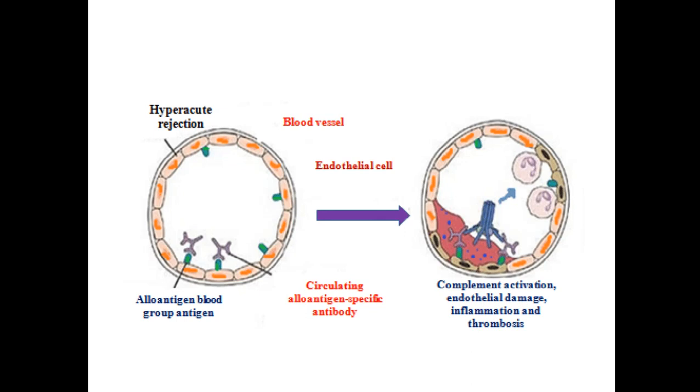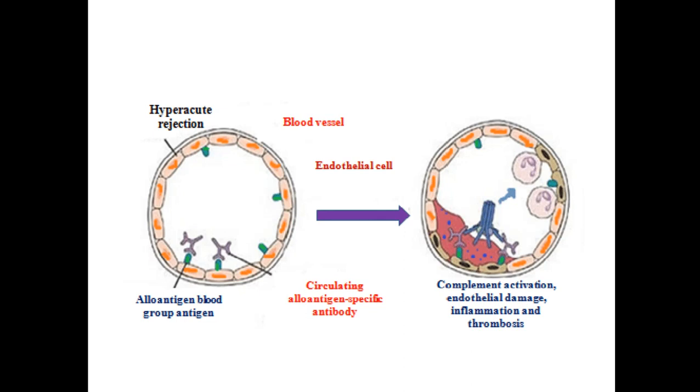So this allo antigen, the blood group antigen, is binding to the allo antigen specific antibody. The allo antigen specific antibody will bind to this class 1 antigen, and it will activate the complement system, causing endothelial damage, and it results in inflammation and thrombosis. So this is how hyperacute rejection is happening, because it is mainly due to antibodies.